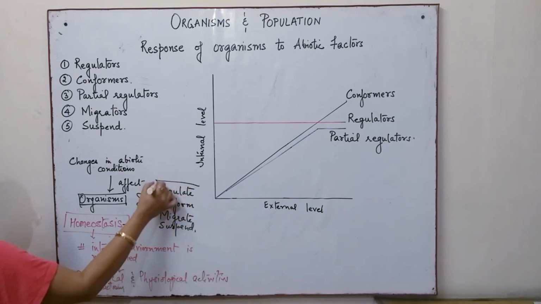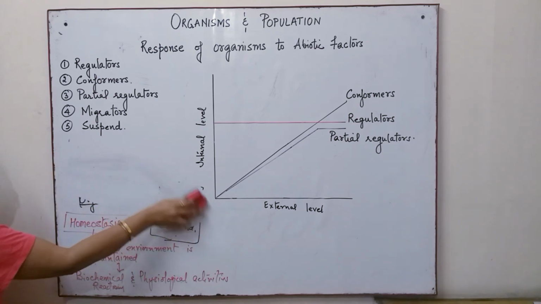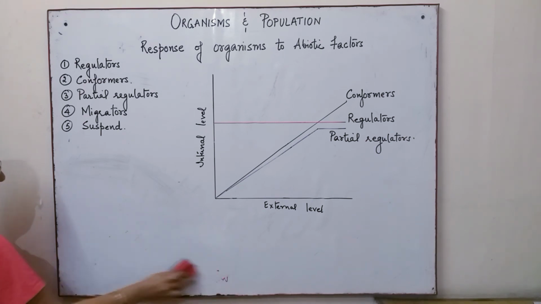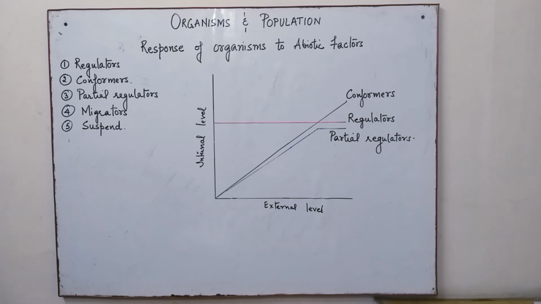These are the various ways by which an organism can manage to survive under various kinds of changes in the abiotic factors. We will be studying each of these in detail, and how the organism manages itself to survive in the ever changing abiotic conditions.